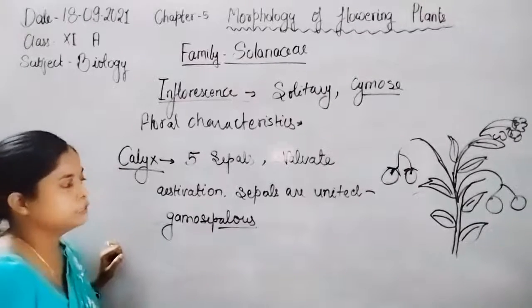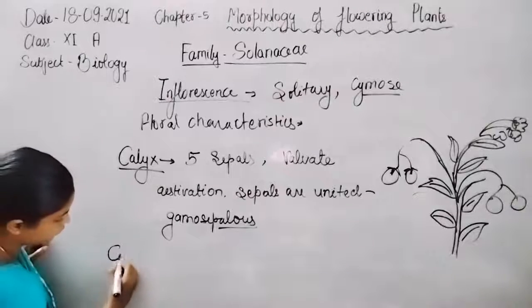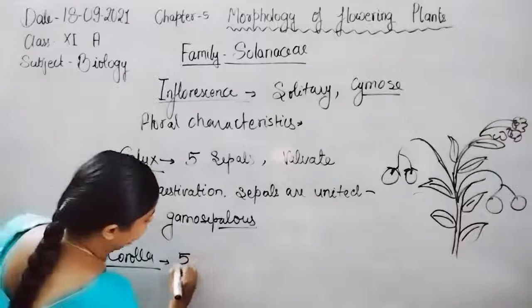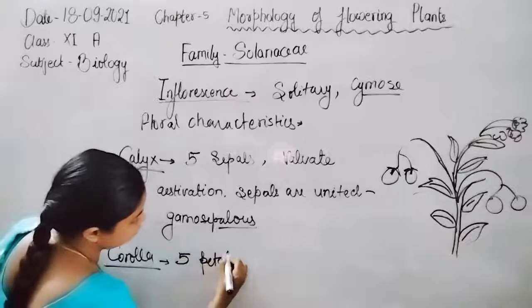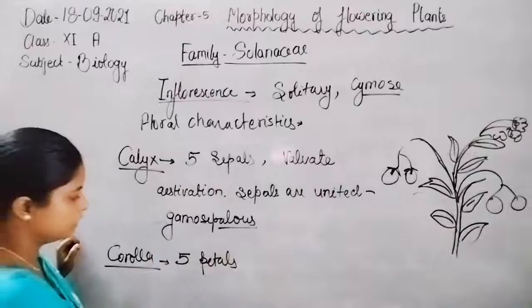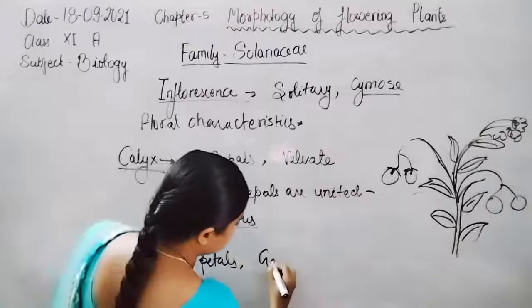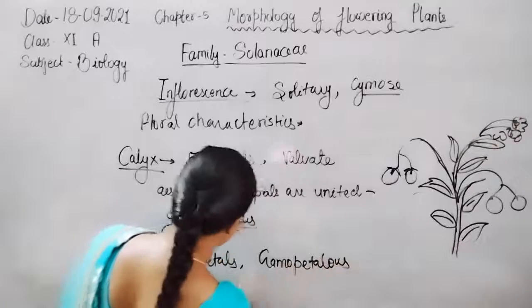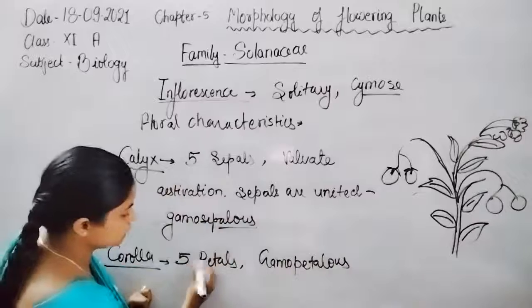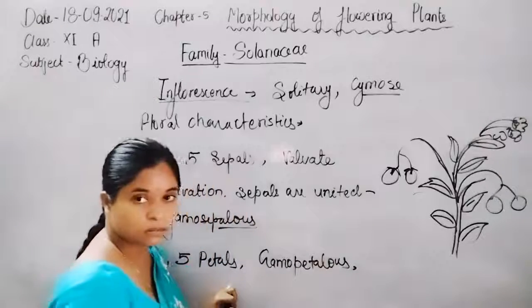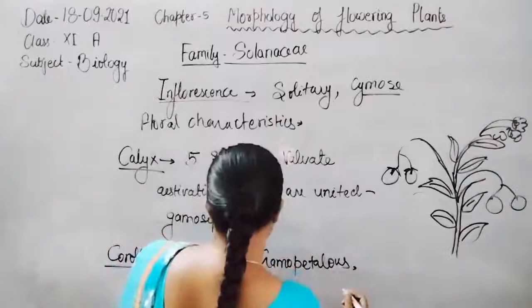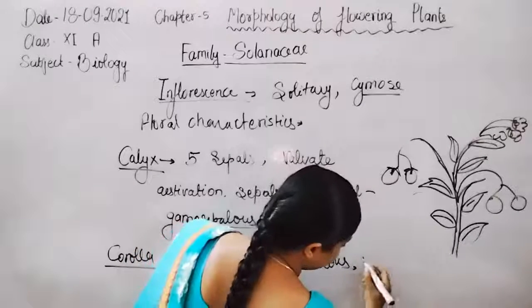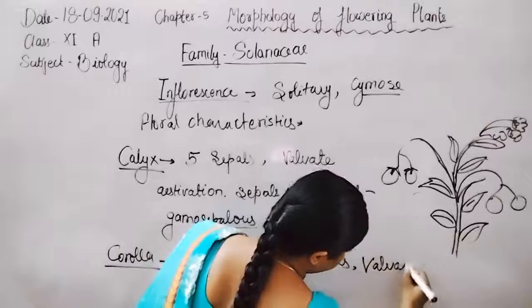Now next is the corolla. Again five petals are present. They are gamopetalous, because of the united petals, and show valvate estivation.